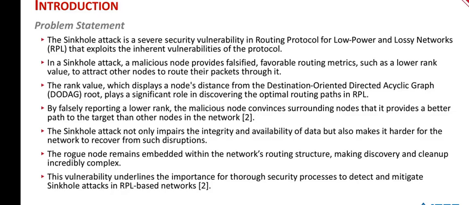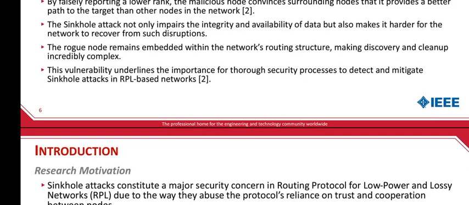By falsely reporting a lower rank, the malicious node convinces surrounding nodes that it provides a better path to a target than other nodes in the network. The sinkhole attack not only impairs the integrity and availability of data, but it also makes it harder for the network to recover from such disruptions. The rogue node remains embedded within the network routing structure, making discovery and cleanup incredibly complex. This vulnerability underlines the importance of thorough security processes to detect and mitigate sinkhole attacks in RPL-based networks.